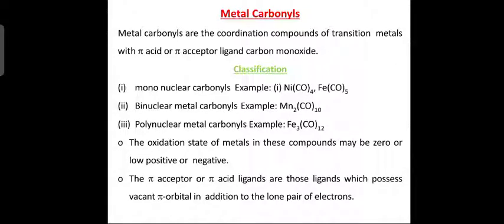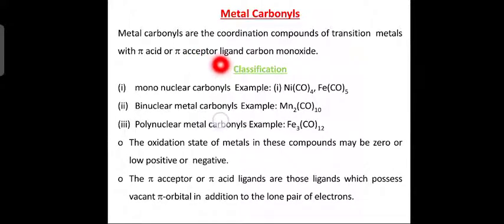Good morning students. Today let us discuss metal carbonyls. Now what are metal carbonyls? These are coordination compounds of transition metals with the pi acid or pi acceptor ligand carbon monoxide. Carbon monoxide is known as a pi acceptor ligand or pi acid. So details of this you are going to study later.